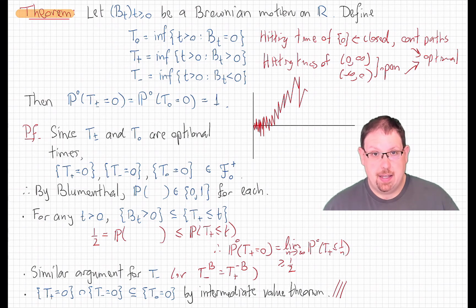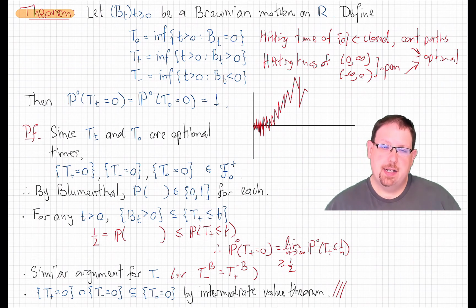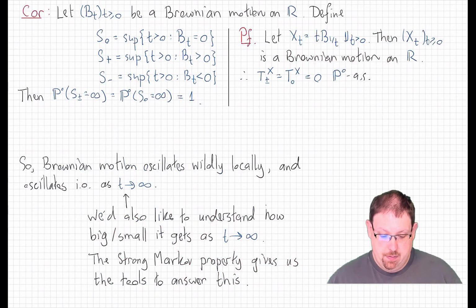So the triviality of F0 plus is not a trivial matter at all. It tells us amazing things about the rough paths of Brownian motion. And now let's use time inversion symmetry of Brownian motion to show similar properties for the behavior of the paths as t goes to infinity.